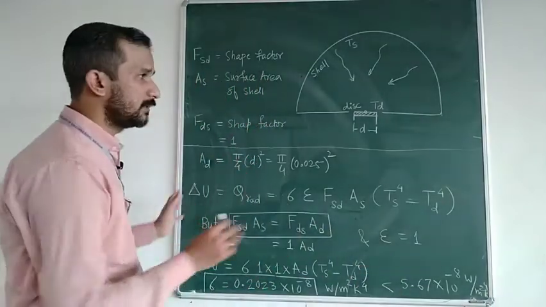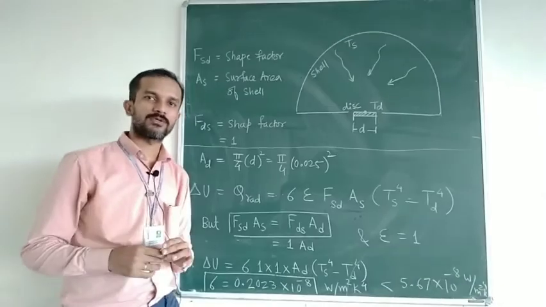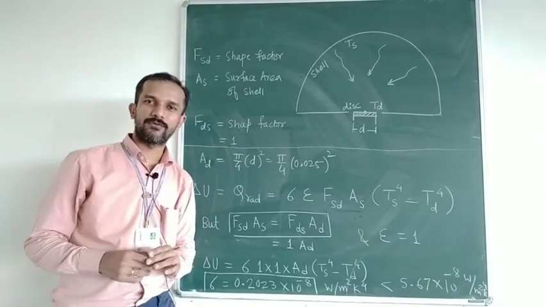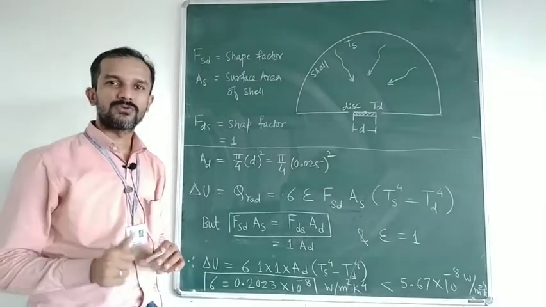Okay, so this is how we have computed the Stefan-Boltzmann constant by performing the trial on the setup. I expect that you might have understood this. So thank you very much.